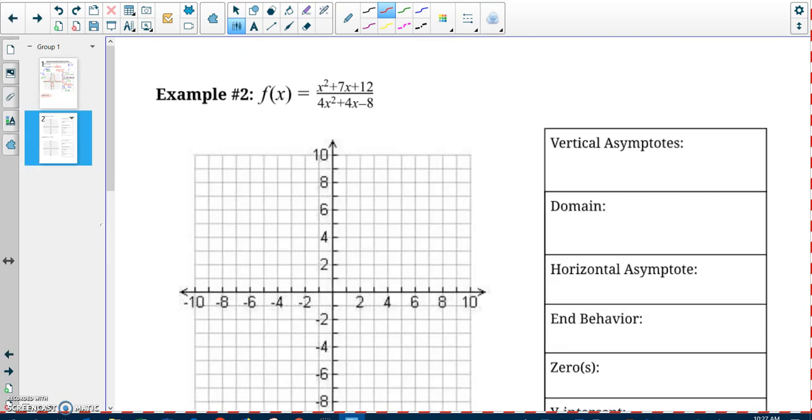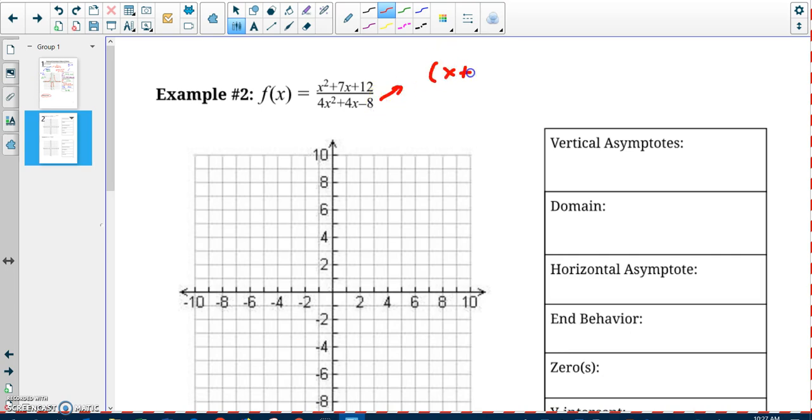I'm going to do one more example with you, and then I'm going to have you do the last one and check your answer. So again, factor. Factoring is definitely the best first step. So I'm going to take a second real quick here and factor this.